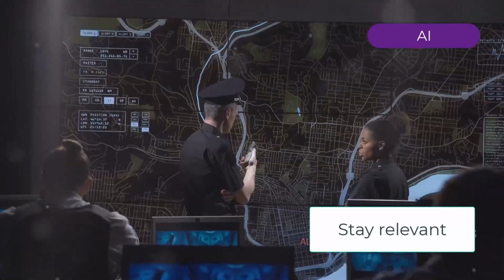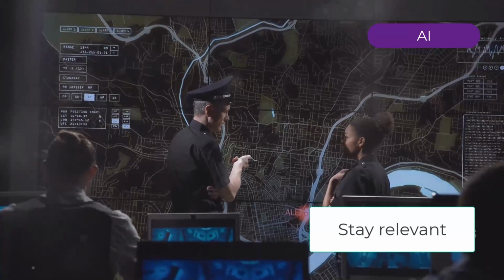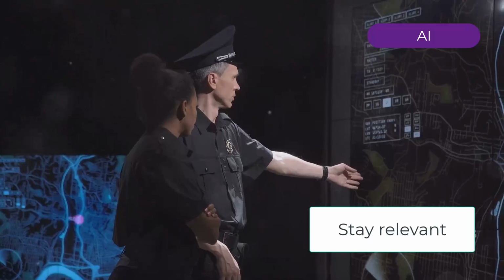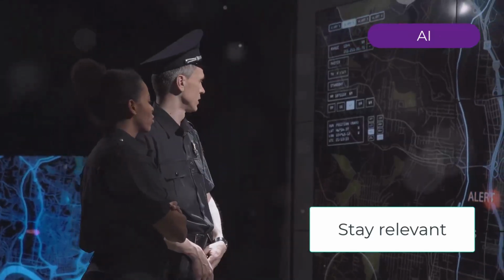Law enforcement. Ethical AI in law enforcement focuses on preventing biased policing practices. Predictive policing tools must be carefully monitored to ensure they do not disproportionately target minority communities.